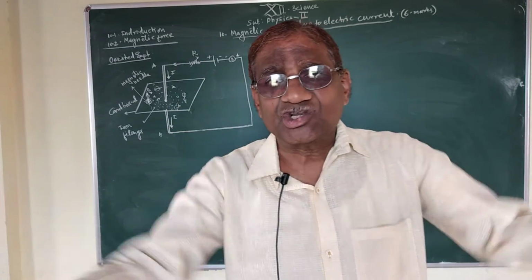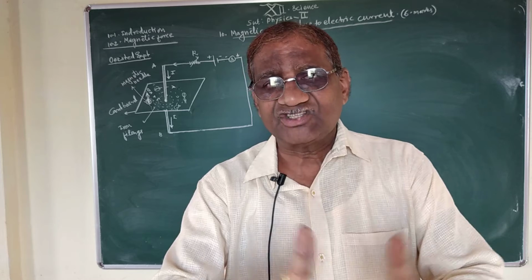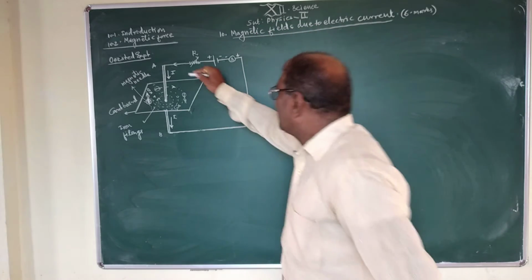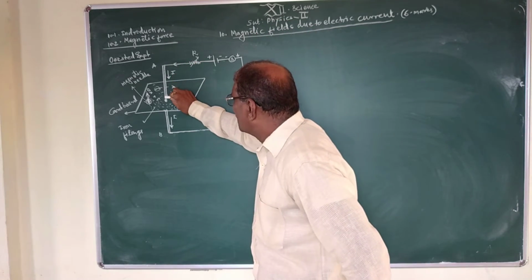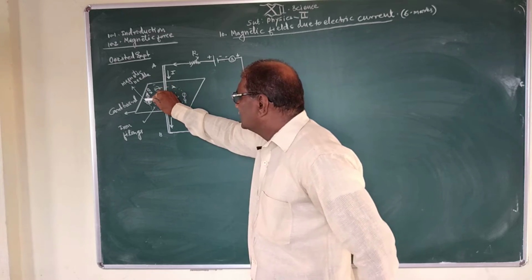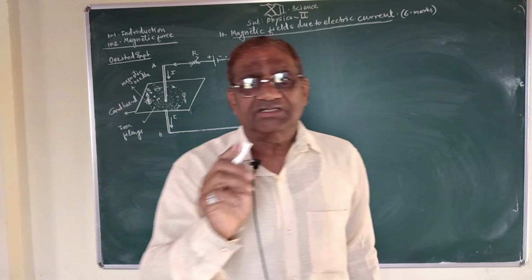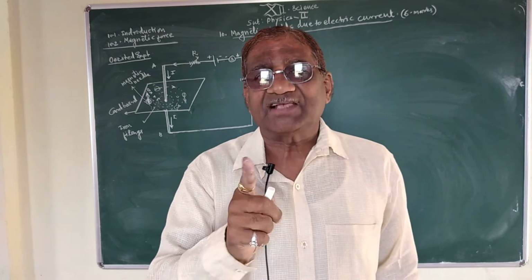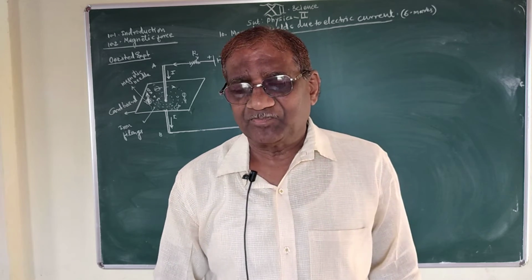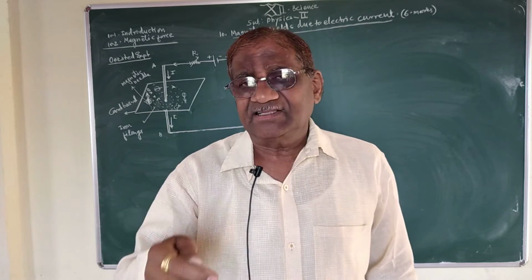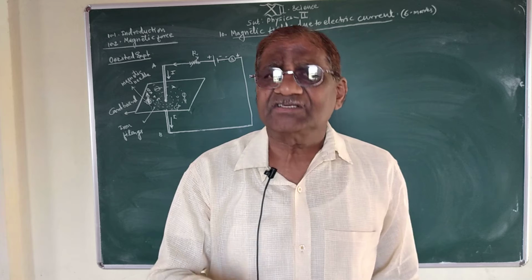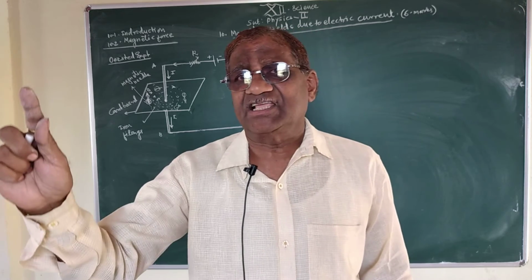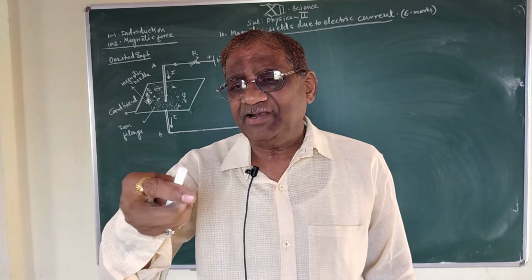If I is 0, if current passing through the conductor is 0, then this magnetic needle shows a deflection in a particular direction. Now, if I increase the electric current passing through this conducting wire continuously from 0 value, what happens?